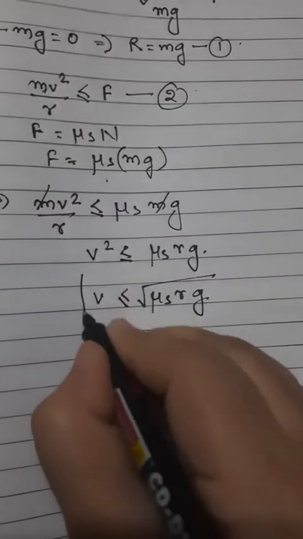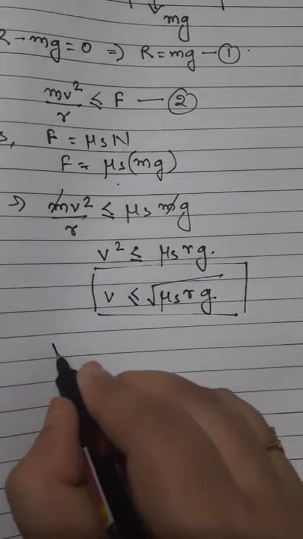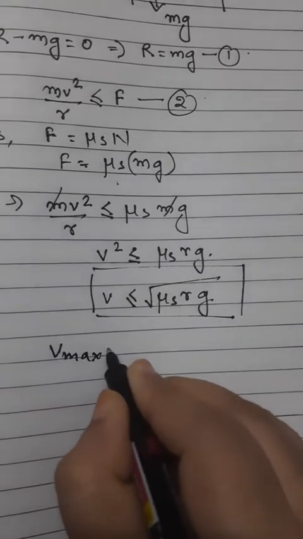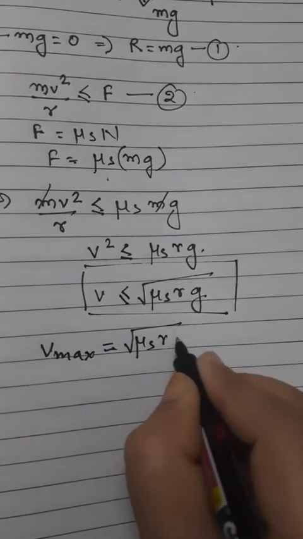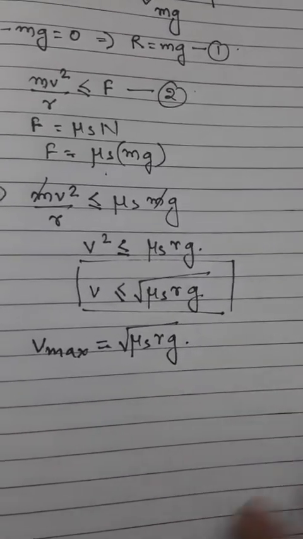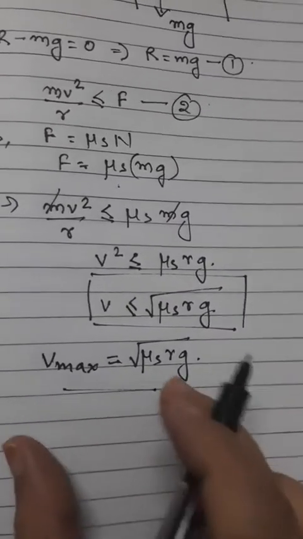So what is this formula depicting? It is showing the maximum magnitude of the velocity which is possible, that is under root of mu s into rg. What does this formula say in words?